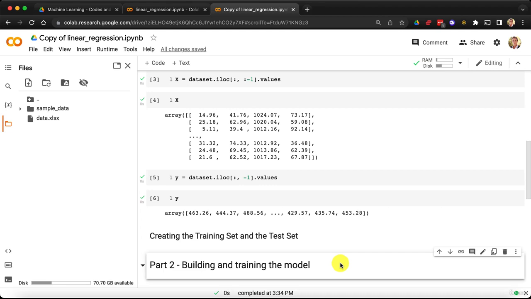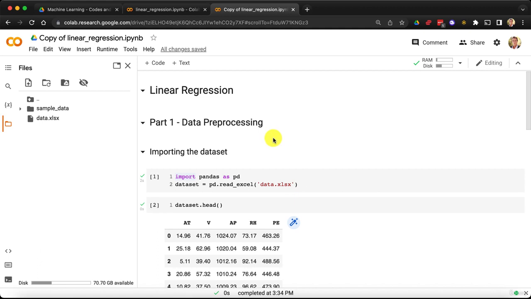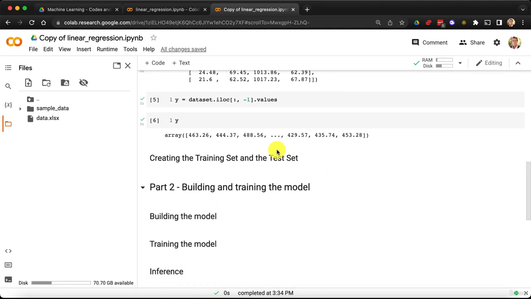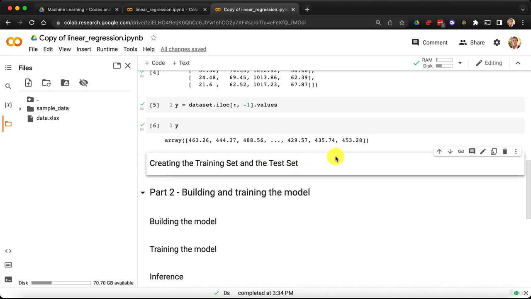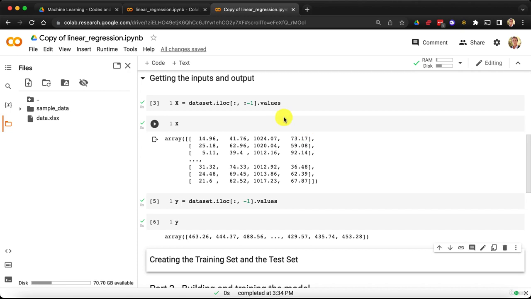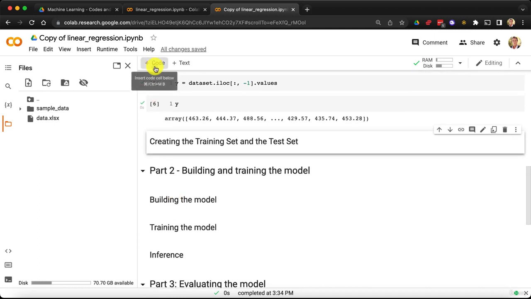Hello my friends and welcome to this new practical tutorial, the last one of part 1, data preprocessing. In this tutorial we're going to create our final training set and test set, and to do so we're going to use a function that will take exactly as input those two elements we created here, meaning our independent variables in this array x and our dependent variable in this vector y. So let's do this. Let's add a new code cell.